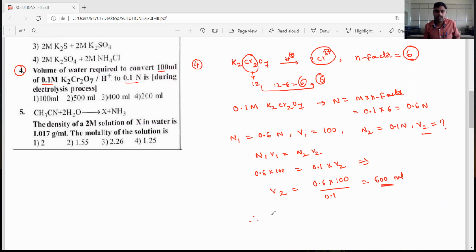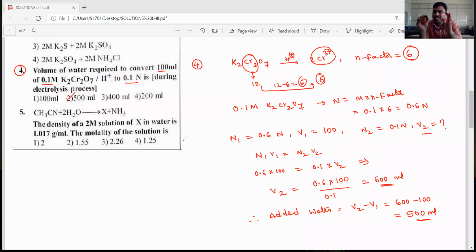Therefore, added water is equal to V2 minus V1, which is 600 minus 100, equal to 500 ml. So the second option is correct.